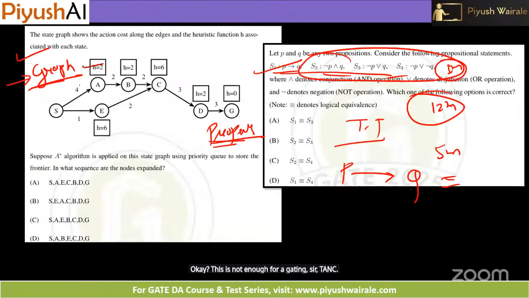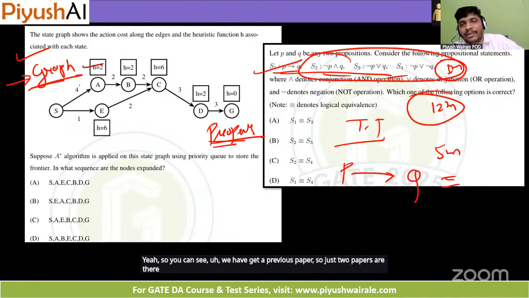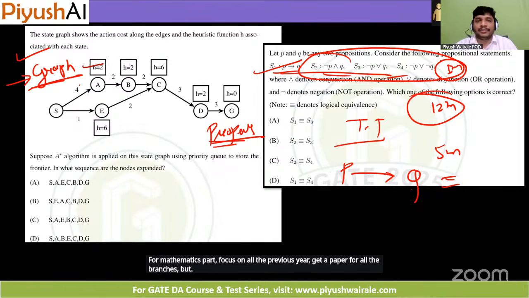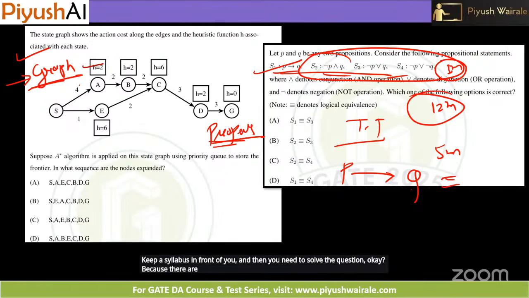So after solving PA and GA, where to practice, sir? Yeah, you can see we have the GATE previous papers. Just 2 papers are there, so we can focus on that. For the mathematics part, focus on the previous year GATE papers of all the branches, but keep the syllabus in front of you and then solve the questions. For maths and stats both.